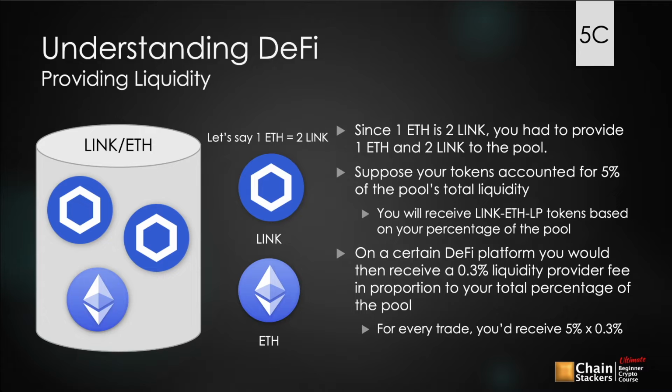That's going to make the pool uneven. So in order to provide liquidity, you need to provide an equal amount of both assets. Since 1 ETH is 2 Link, you have to put in 2 Link and 1 ETH into the pool to start out and provide liquidity. Suppose your tokens accounted for 5% of the pool's total liquidity. So out of all the liquidity, those tokens that you put in accounted for 5% of the entire pool. You will receive Link-ETH LP tokens based on your percentage of the pool.